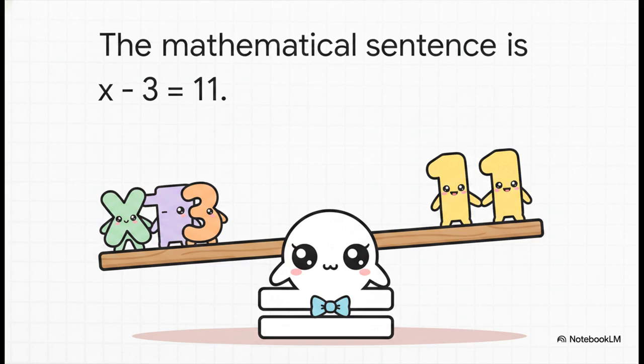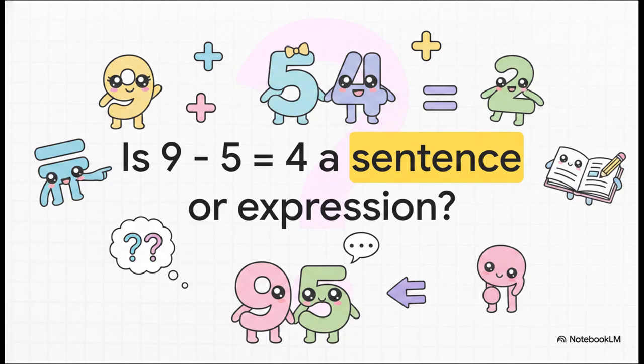Notice how the English word equals translates perfectly into our mathematical verb here, completely dividing the sentence into 2 balanced sides. And because this has a verb, it is a complete, fully fledged mathematical sentence. Let's do one final test of your new grammatical fluency to reinforce everything we've established. We have 9 minus 5 equals 4. Based on everything we've talked about so far, is this a mathematical expression or is it a mathematical sentence? And secondly, because of what it is, can we actually evaluate it as true or false?